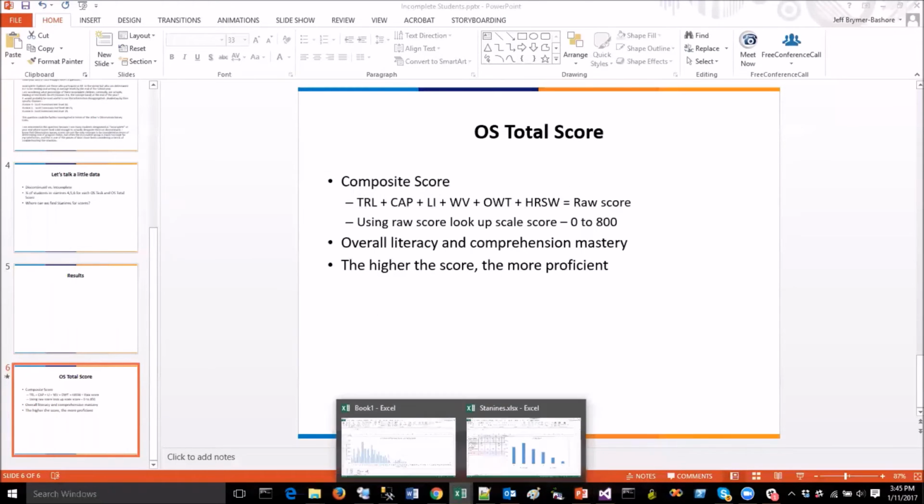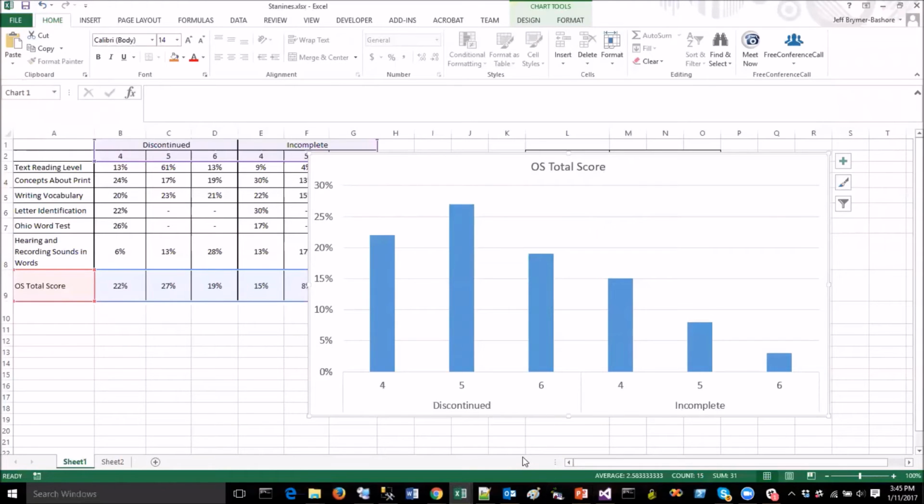All right, so let's go back to our data. I believe our teacher leader is wondering if some of the incomplete students, if they really are incomplete, can be discontinued students. Does their data suggest that they are strong enough to be considered discontinued? So I'm starting here with the OS total score, and if you look at the chart, these 3 bars are for our discontinued students, and each bar represents the percentage of kids in that stanine. For example, here in stanine 5, on the OS total score for discontinued students, 27% of the kids are in stanine 5.